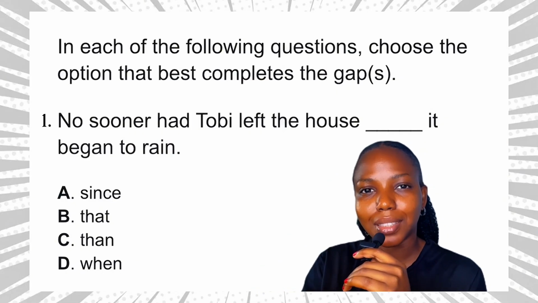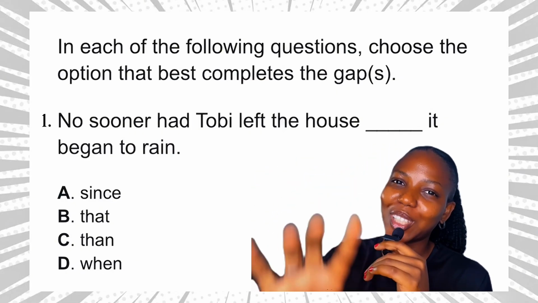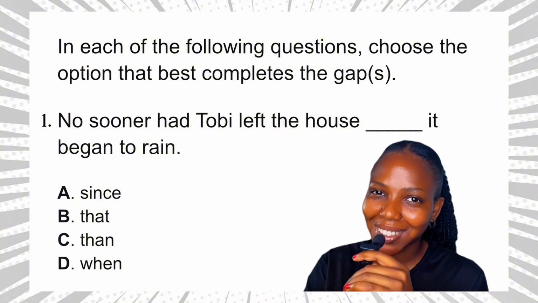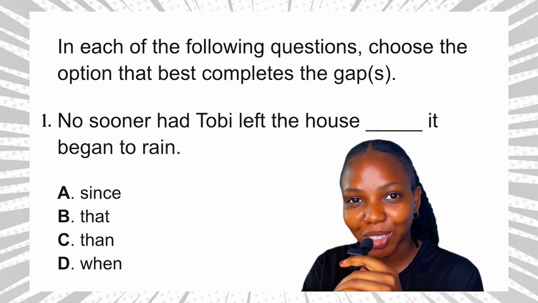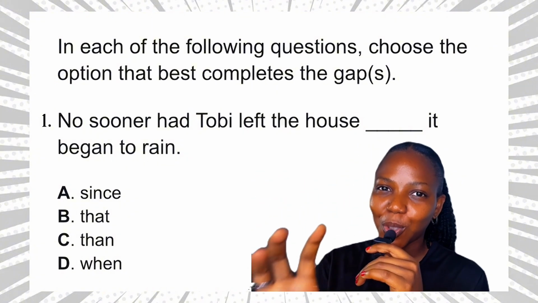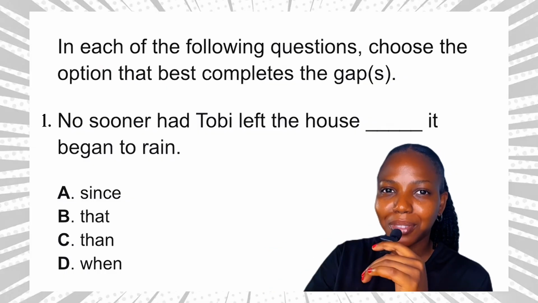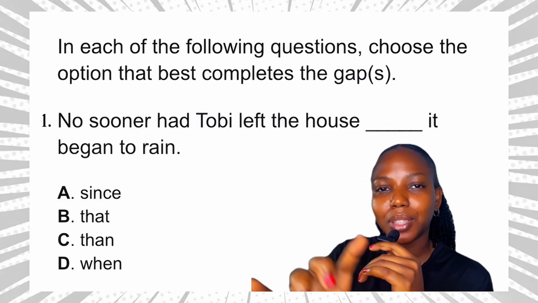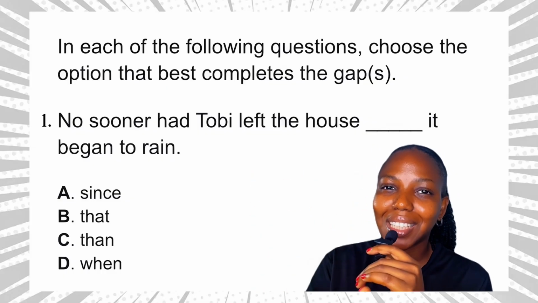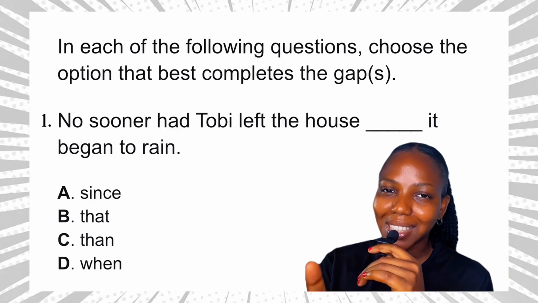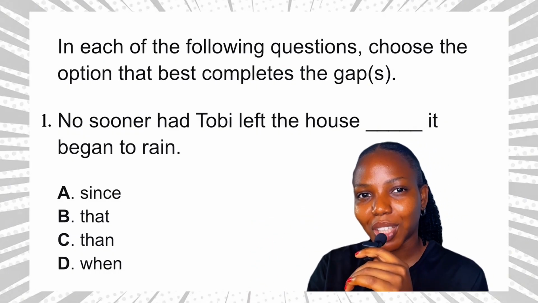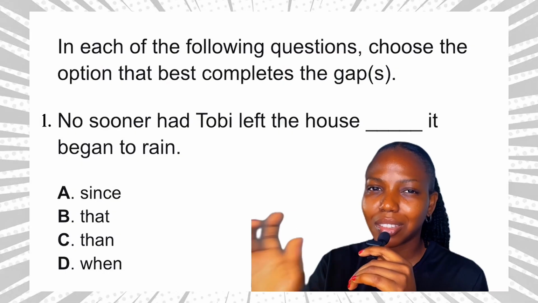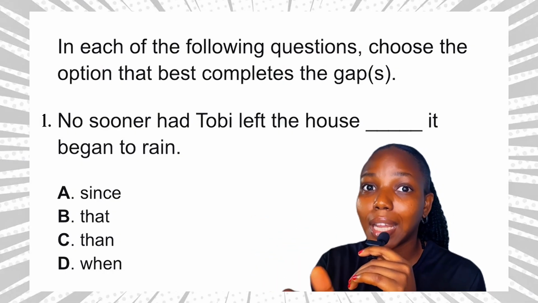Now option C, than. The structure no sooner than is a fixed grammatical construction that is used to show that an event happened after another one, immediately after another one. So this is the answer to this question. Than is used to show time sequence, okay, and this is a fixed grammatical construction, like I said earlier.